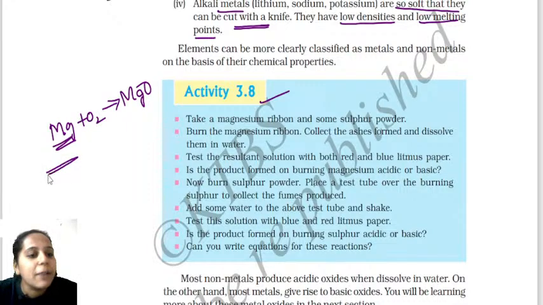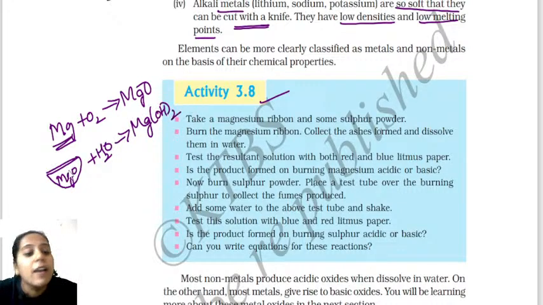Let me now take this magnesium oxide in a small watch glass and add water to it. When I add water to magnesium oxide, I get magnesium hydroxide, children. When you add water to magnesium oxide, you get magnesium hydroxide. This is case one.